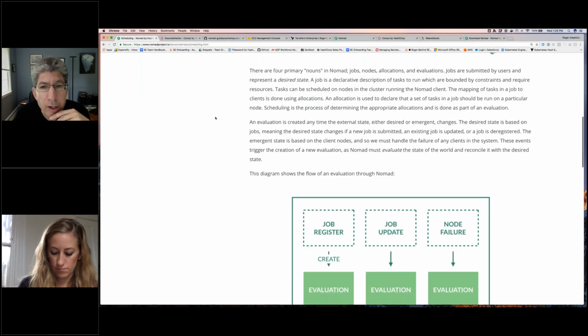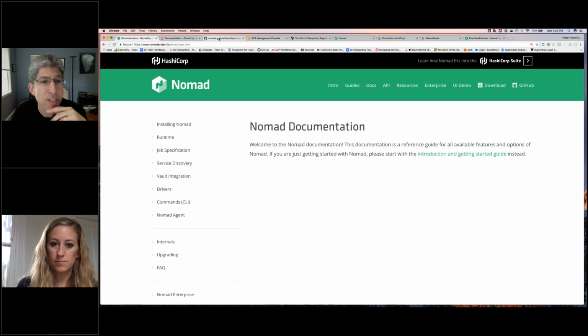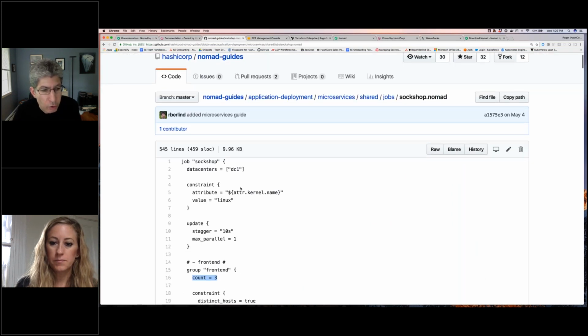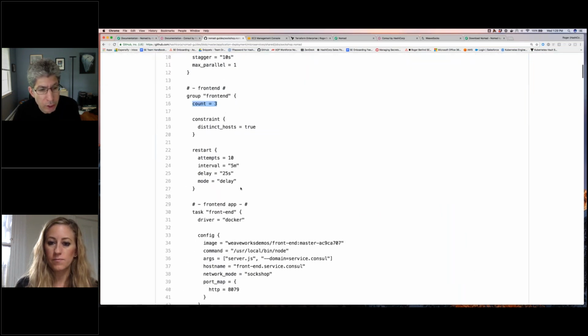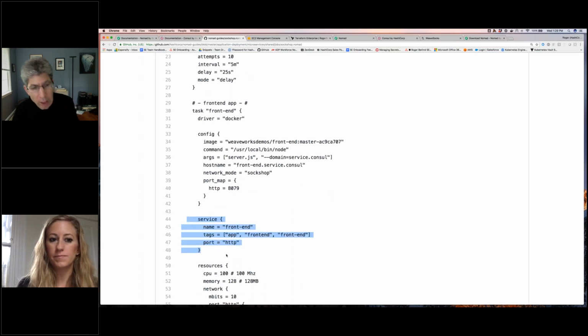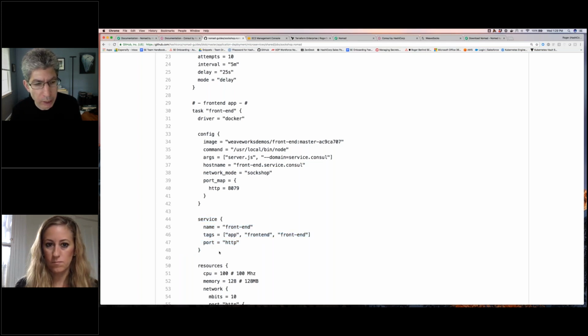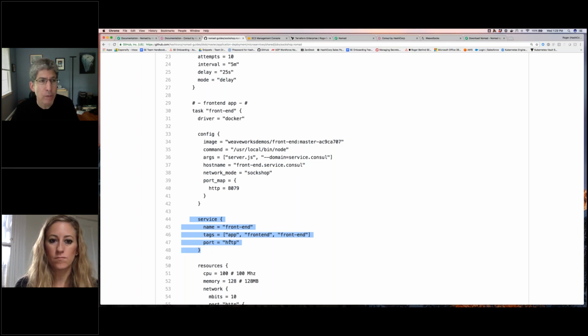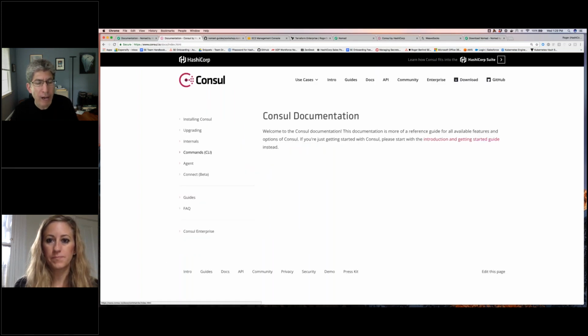It's definitely not required. One of the nice things, and I forgot to mention this, and I should have, is the reason every single one of these Nomad services showed up in Console was because of something I did that was very simple. Generally speaking, we have very good integration between our products. So Nomad has good integration both into Vault and into Console. And so all I had to do to register each of my services with Console was add the service stanza to each of the tasks that I specified. But that's absolutely not required.